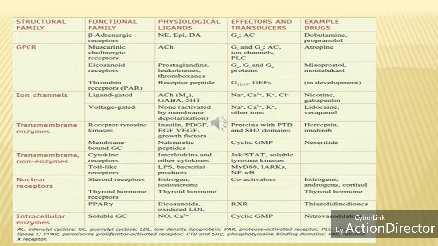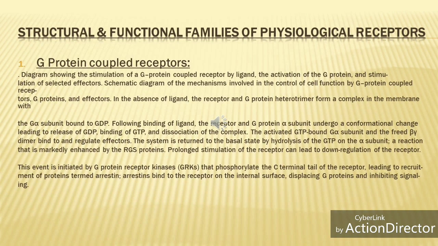When you complete your second or third chapters of pharmacology, you will automatically understand what the muscarinic families and the cholinergic receptors are, and that these receptors belong to the GPCR. Examples of the drugs: dopamine, propranolol, atropine. At this point you just have a look, and in the next slides you will understand and learn the definitions. In the next slide I'm going to discuss the G protein coupled receptors.